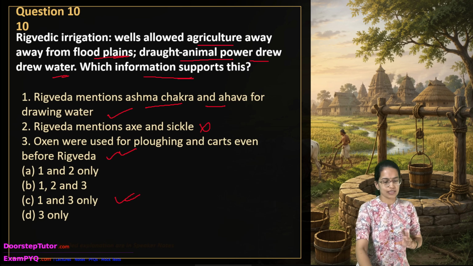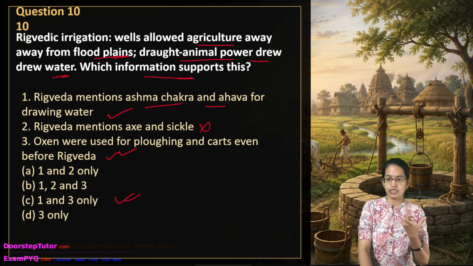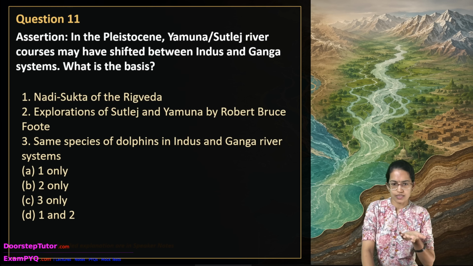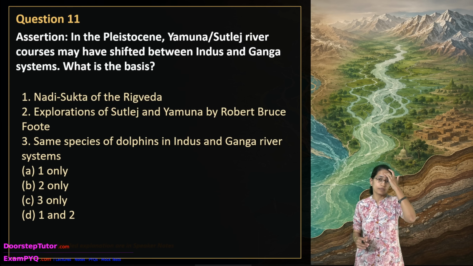So closely understand what the question asks for. This question is specifically targeting the water mechanisms, and axe and sickle is generally talking about agricultural tools, nothing related to the water system, right?